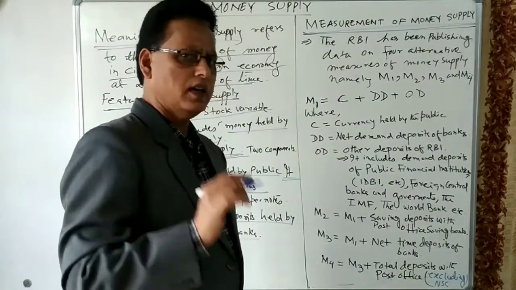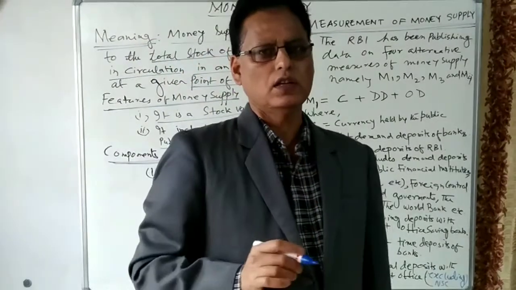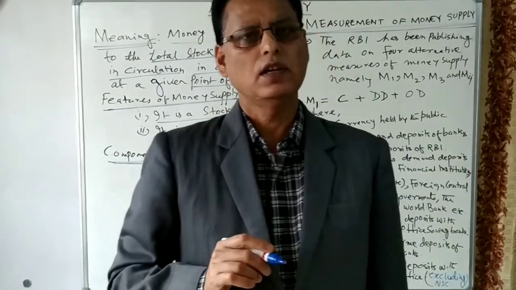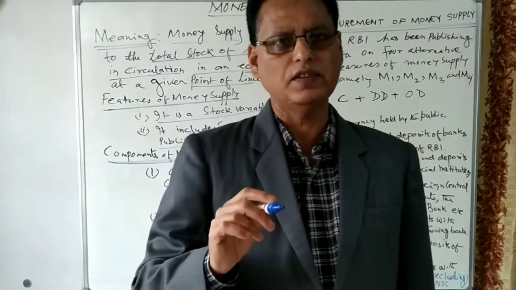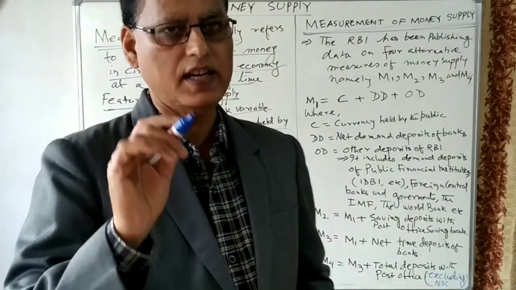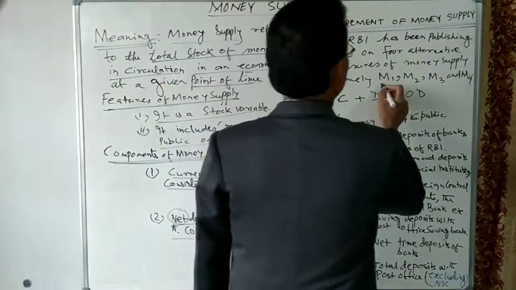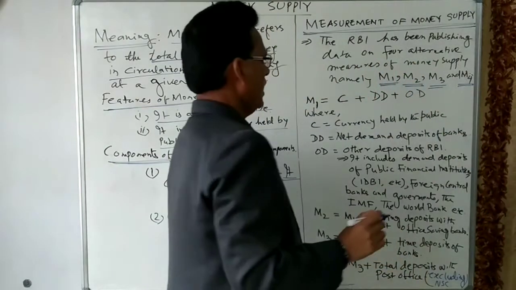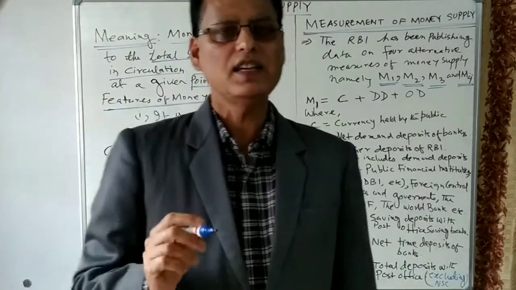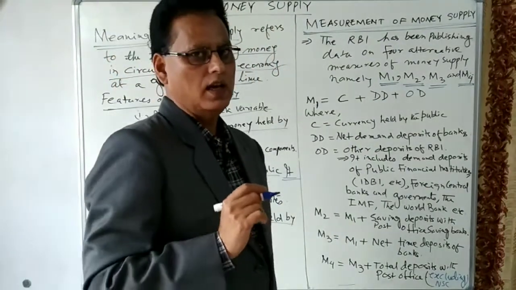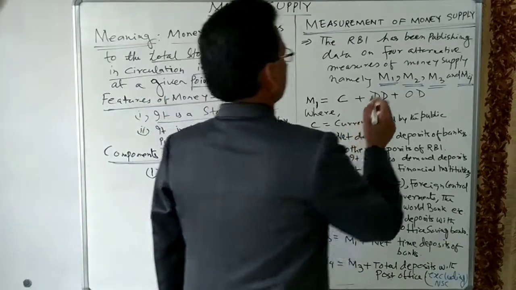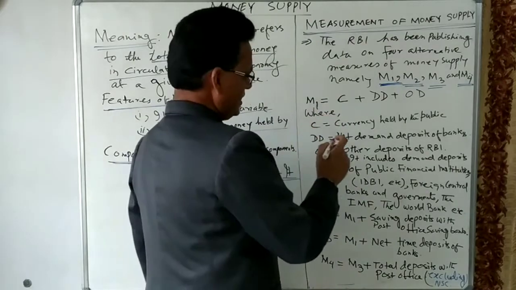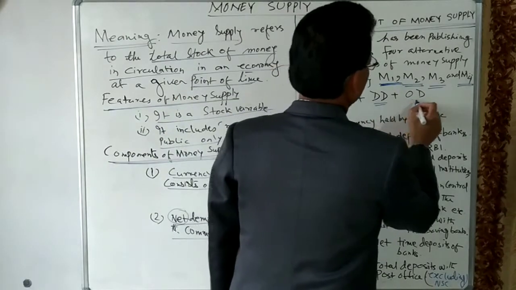When the Reserve Bank of India publishes the data on the money supply, they publish different measures of the money supply. They measure money supply in the form of M1, M2, M3, and M4. These are the measures of money supply, and these measures are given by the Reserve Bank of India. Let us see what is M1. M1 means C plus DD plus OD.